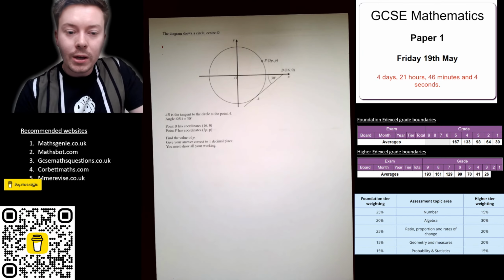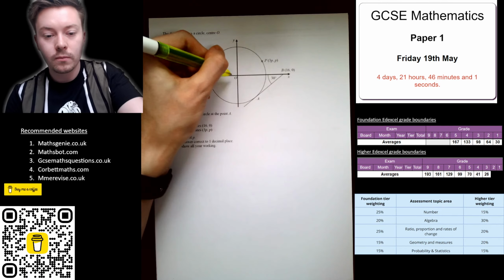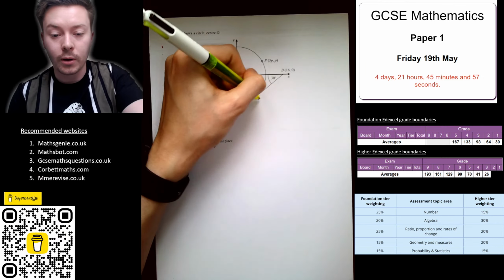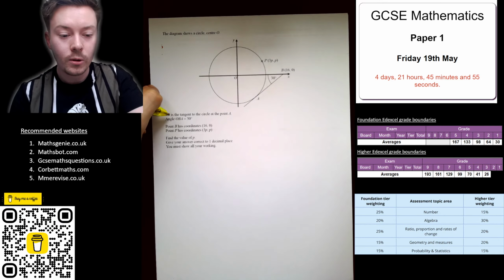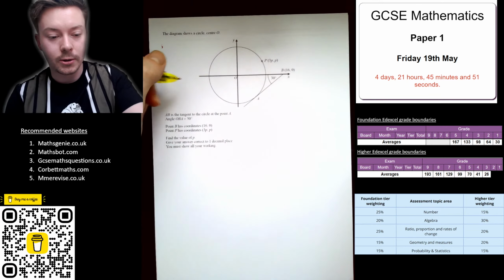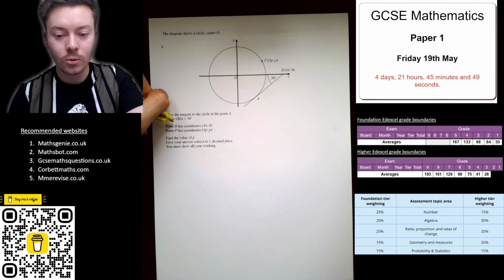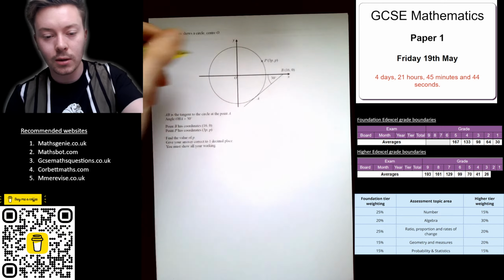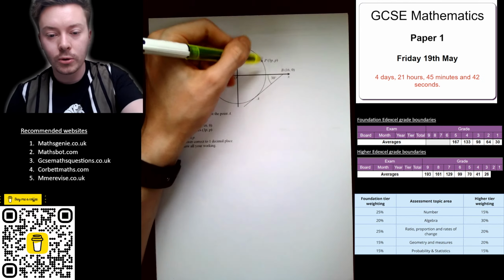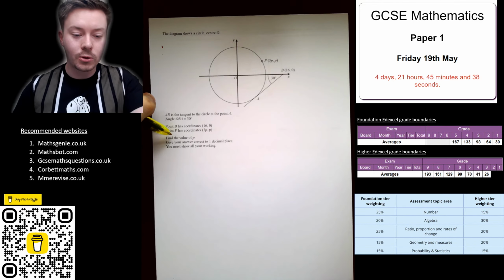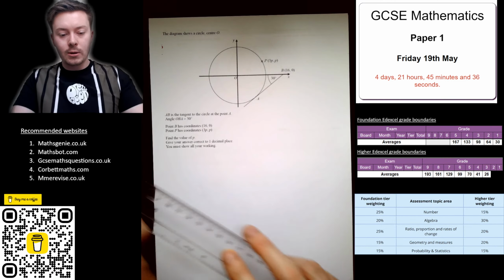The diagram shows a circle centre O. AB is the tangent to the circle at the point A. Angle OBA is 30 degrees. Point B has coordinates (16, 0), so that length there is going to be 16. Point P has coordinates (3p, p). Find the value of p. Give your answers correct to 1 decimal place.